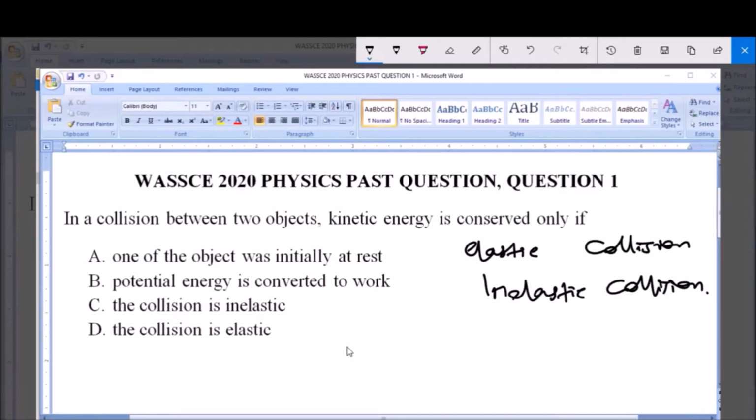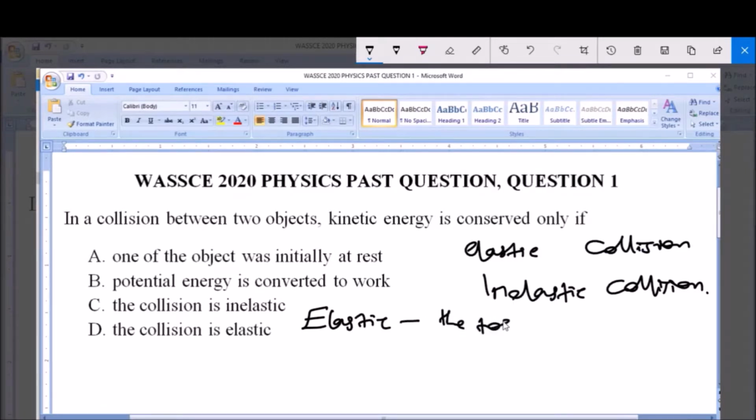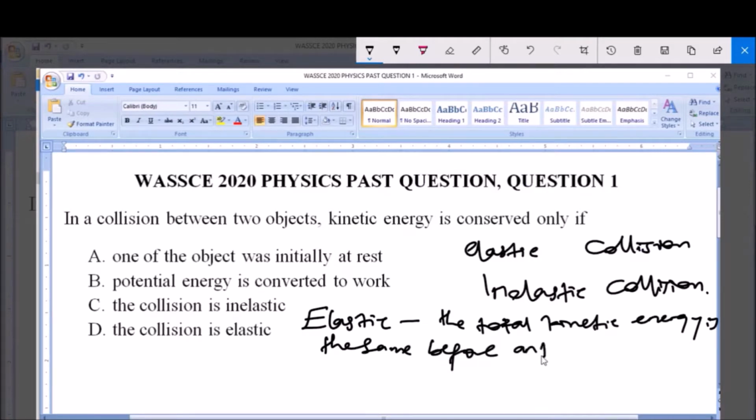Now, for an elastic collision, the total kinetic energy is the same before and after the collision. That is, both momentum and kinetic energy are conserved.